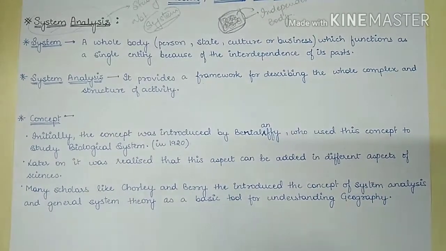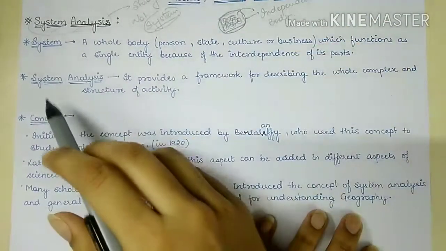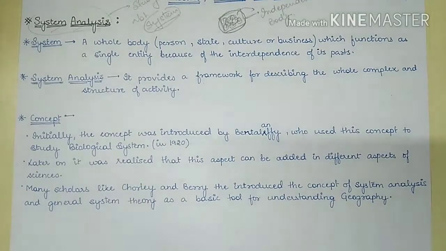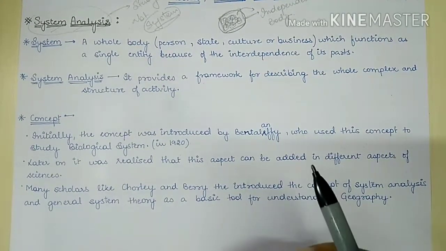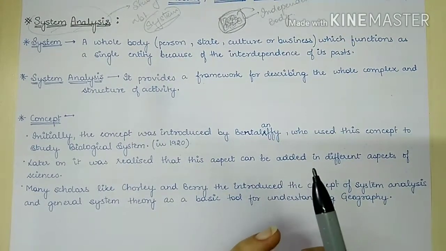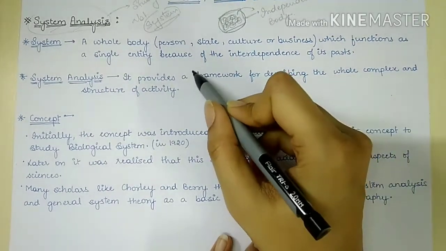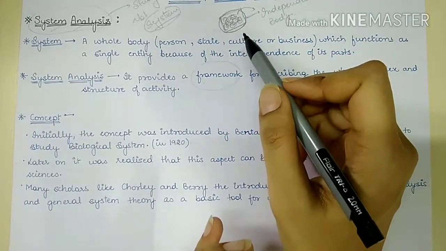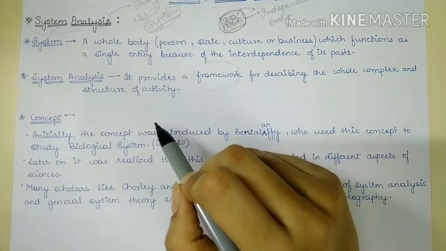Now, as we know the concept of a system, we will look into what exactly system analysis is. System analysis provides the whole framework for describing the whole complex structure and activity. The whole framework of the system, how it functions, and how its individual parts are interdependent and interlinked with each other.